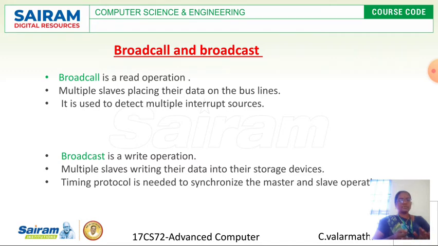But many slaves write their data to their respective storage devices. That is what is called a broadcast operation. It is a write operation, right? I hope you understand the meaning of broadcall and broadcast. These two are the very basic things before going into these concepts, right?